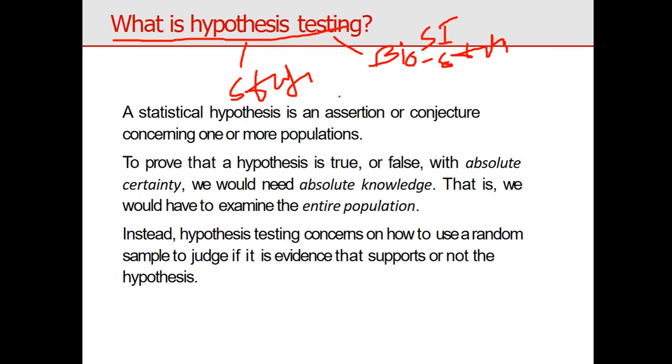A statistical hypothesis is an assertion or assumption or conjecture concerning one or more populations. What is the meaning of hypothesis? It means assumption, any assumption about the nature of a population. To prove that a hypothesis is true or false with absolute certainty, we would need absolute knowledge. That is, we would have to examine the entire population. Instead, hypothesis testing is concerned with how to use a random sample to judge whether the evidence supports the hypothesis or not.